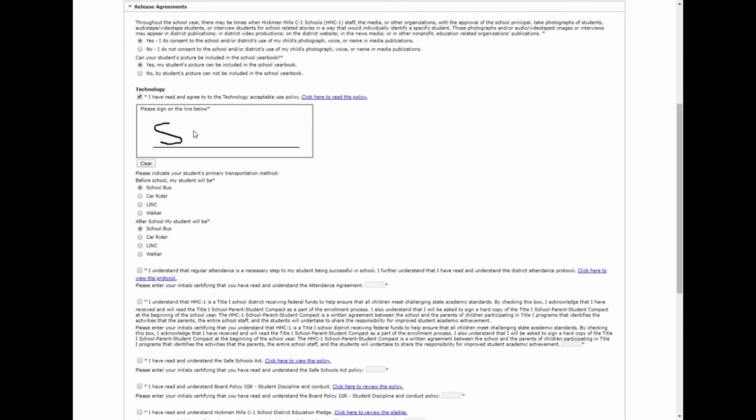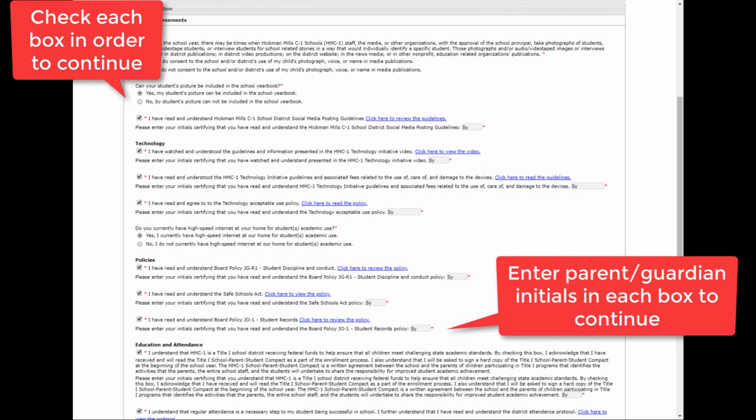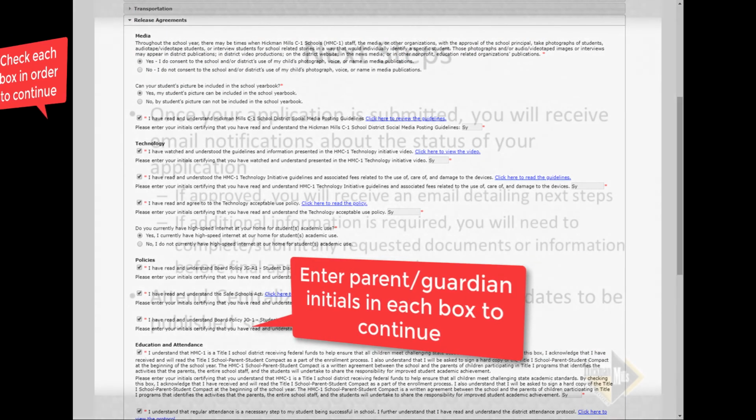On the Release Agreements subsection, do your best to draw your signature. This can be done by left-clicking and holding and moving the mouse. Most of the questions on the Release Agreements subsection are required and need the checkbox and your initials entered.